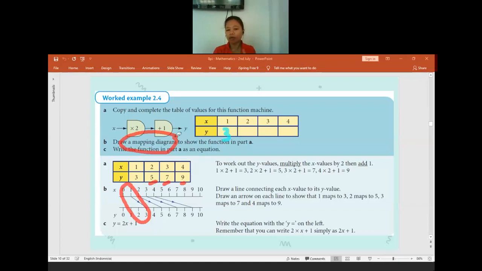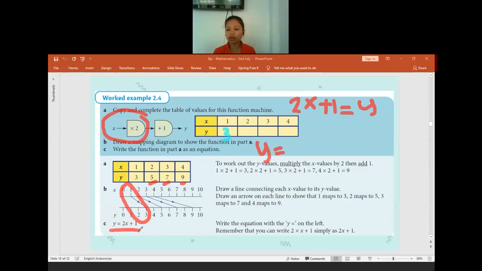Function is like the formula. So we already have the x times 2. X times 2 will be equal to 2x, right? And then when we already done the x times 2, the result we plus it by 1. Plus it by 1, so I just write it plus 1 is equal to y. If you write it like this it is okay, but the normal equation will be y is equal to 2x plus 1. This is the answer.